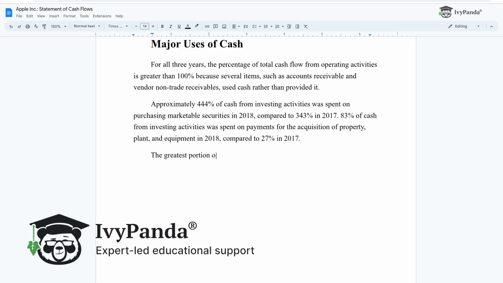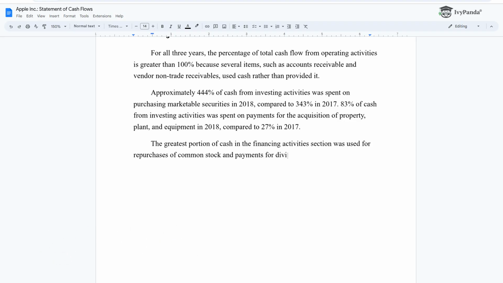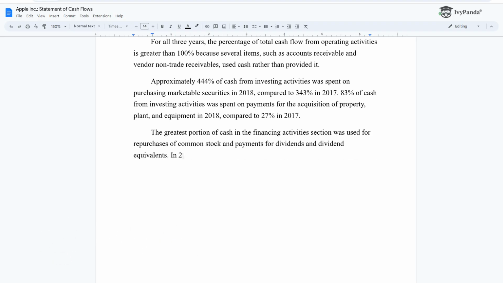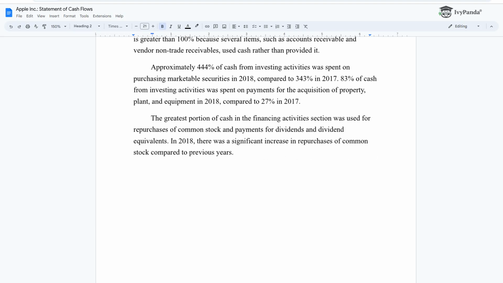The greatest portion of cash in the financing activities section was used for repurchases of common stock and payments for dividends and dividend equivalents. In 2018, there was a significant increase in repurchases of common stock compared to previous years.